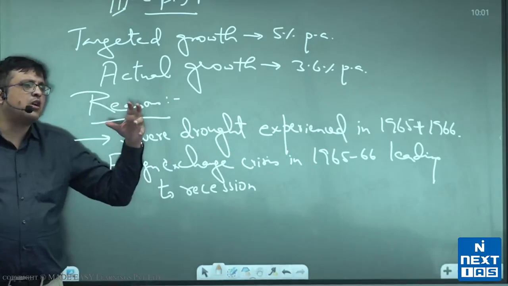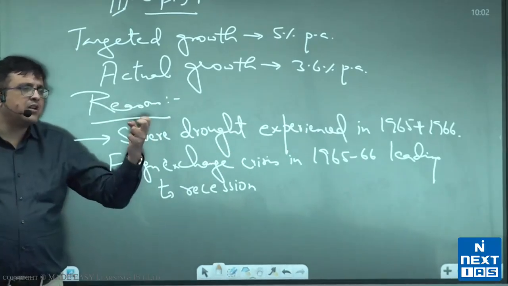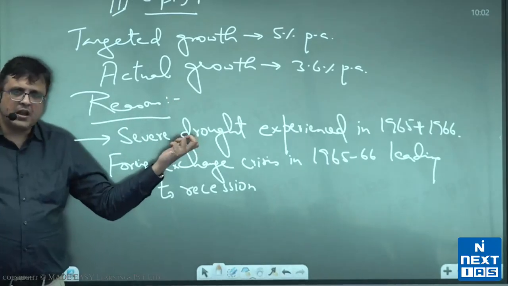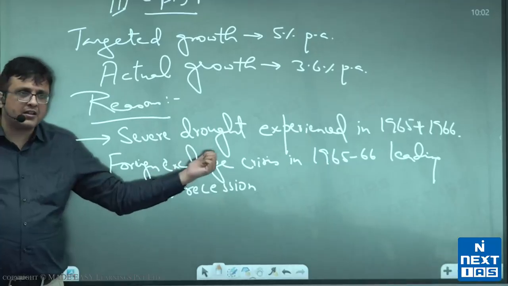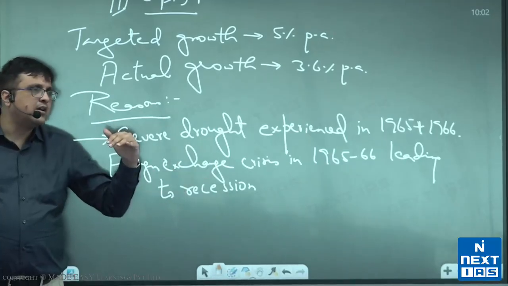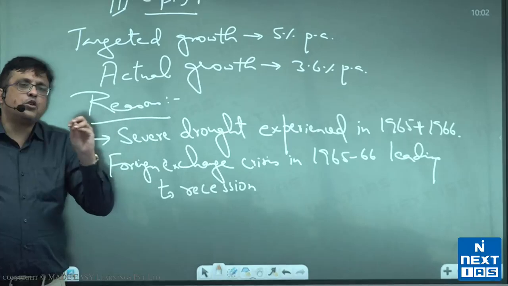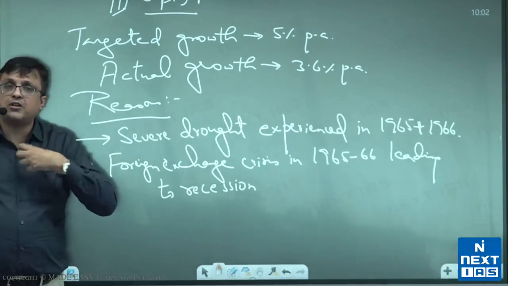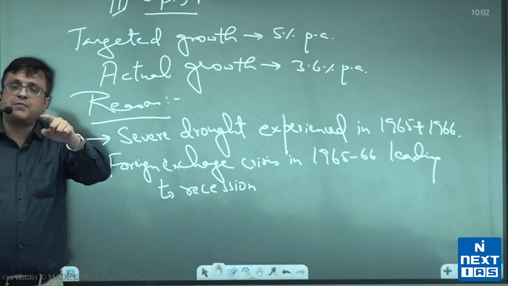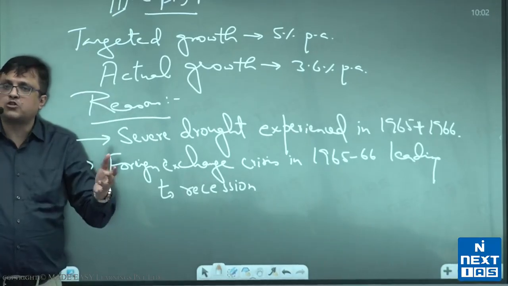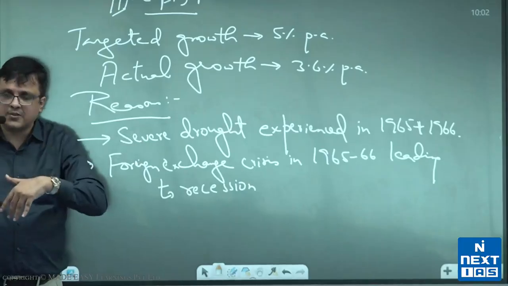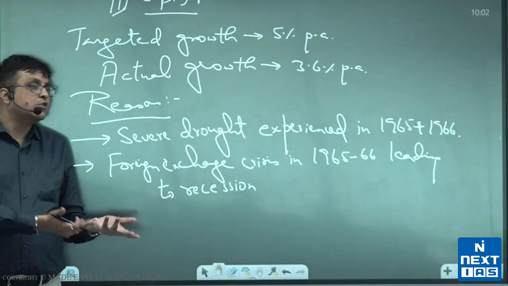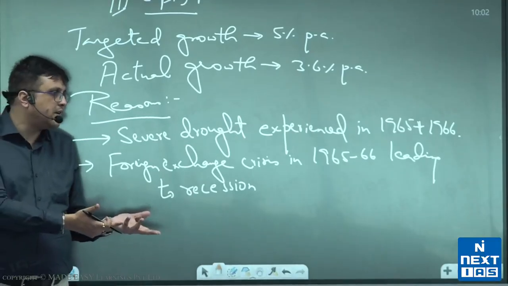This is also called balance of payment crisis, because we were unable to pay for our foreign exchange requirements in these years. And again, the lack of payment was because of severe agriculture crisis, raw materials imported. Now understand this. If you don't have money to pay for foreign imports, that meant we did not have money to pay for our raw materials to be imported. And that meant we had the capacity to produce, but shortage of raw material meant we could not produce. You understand that? Factory थे, machine थी, raw material ही नहीं था जिससे production होता. तो capacity थी लेकिन production नहीं कर पा रहे थे.